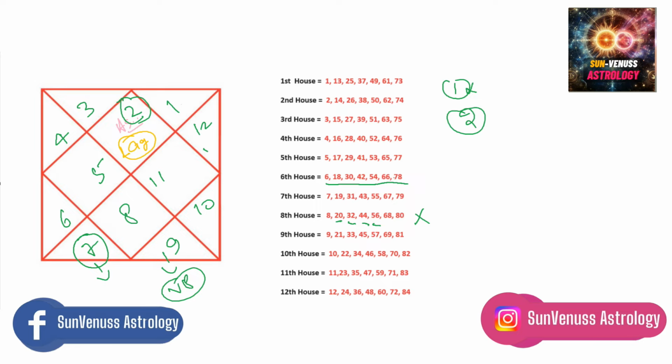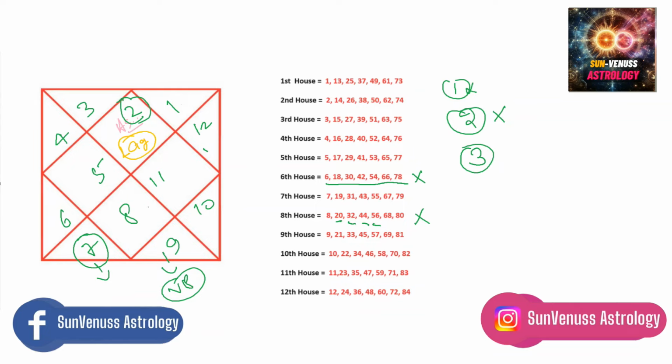Now this principle also failed in his chart, because he didn't get married at these ages, or he didn't have any girlfriend at these ages. So our second principle also failed for his chart. Then I applied my third principle. My third principle was what? Look at 7 houses away from your 7th lord's placement.